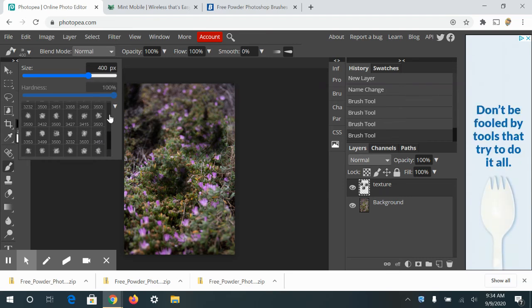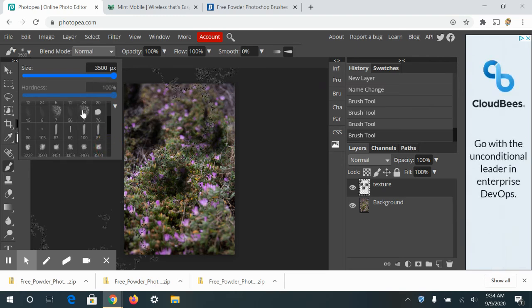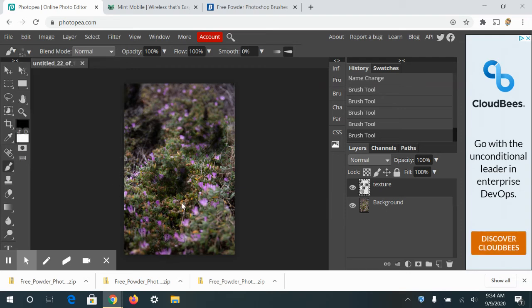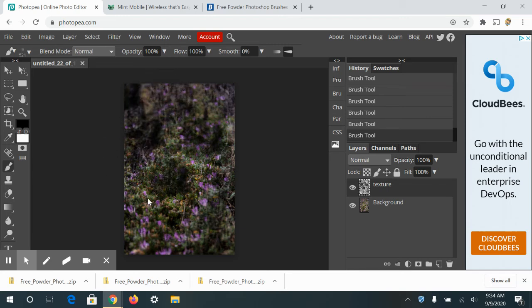So I had some other brushes in here that I can use as well. So let's try this one. That one's really small, so I need to make it larger. Okay, so I'm just going to start clicking around. You just want a subtle effect. So right now it doesn't really look subtle because it's so dark, but we're going to fix that right now.